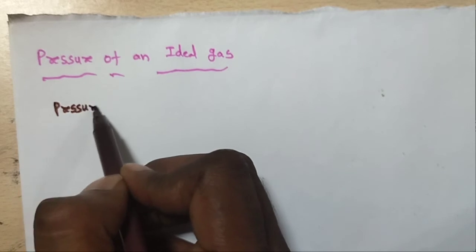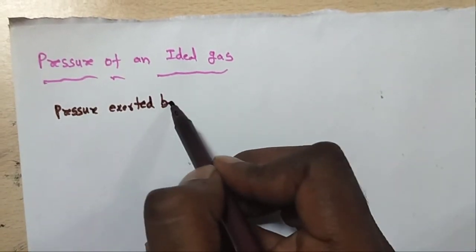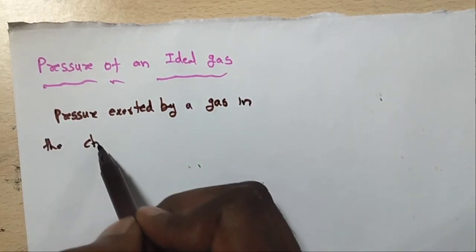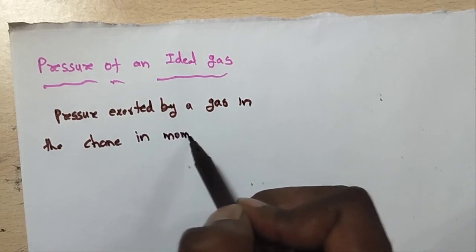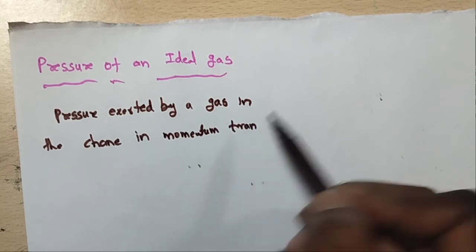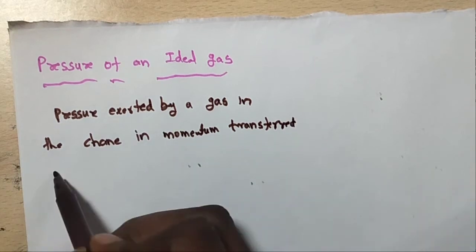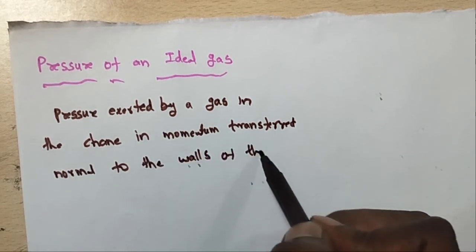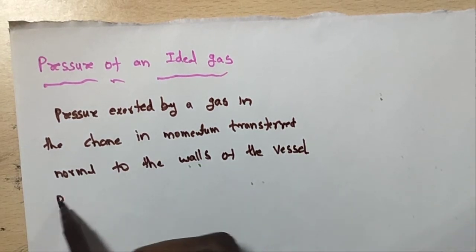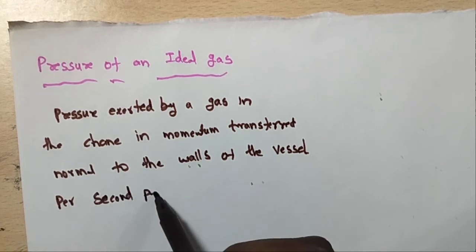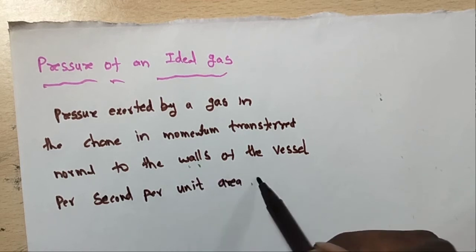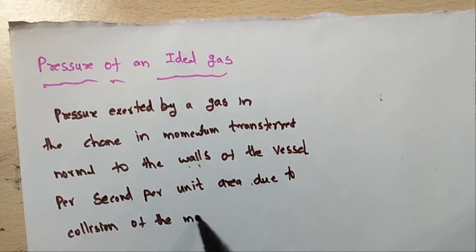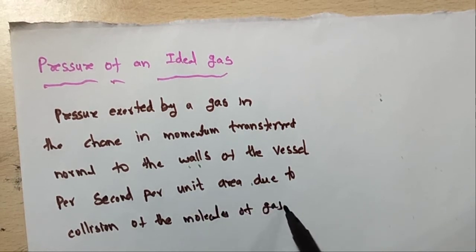The pressure exerted by a gas is the change in momentum transferred normal to the walls of the vessel per second per unit area due to collision of the molecules of the gas. This is the definition of pressure.